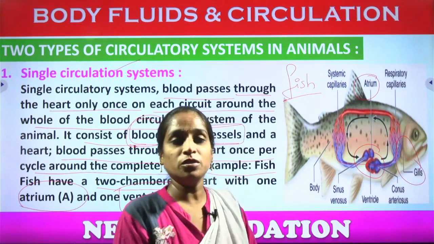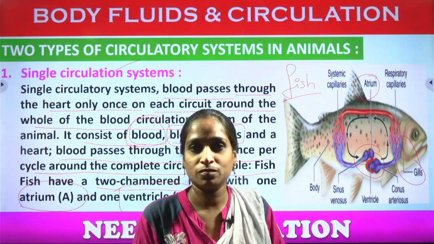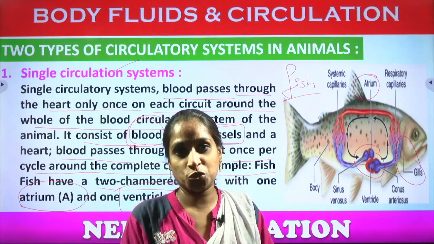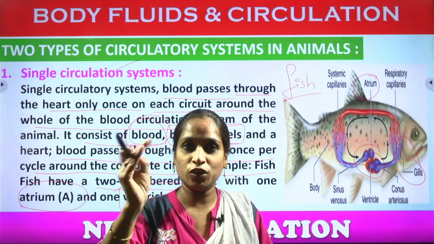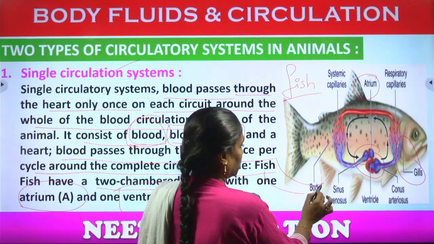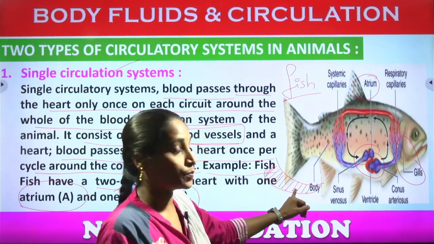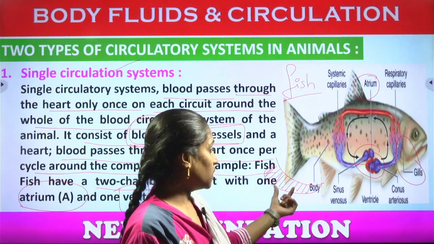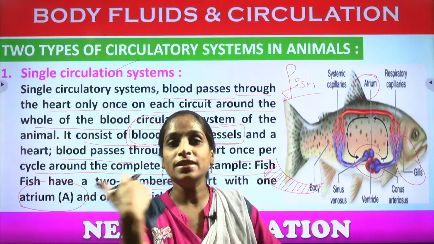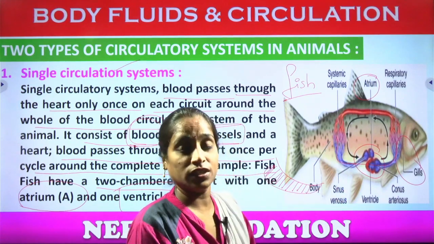So near the operculum region, cutting is not required. If you go buying fishes in the fish market, you can observe your father or mother opening it to check which is the fresh one. By opening the operculum, a flap-like structure, you can observe some gill structures. The structure will be like a comb. They will be observing whether this is brown or reddish in color. Right? So these are the gill structures which are responsible for receiving the oxygen and sending the oxygen. Okay? So through that we can observe the circulation process in the fishes.